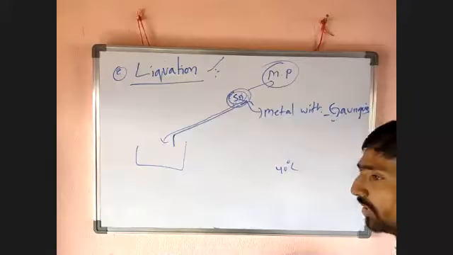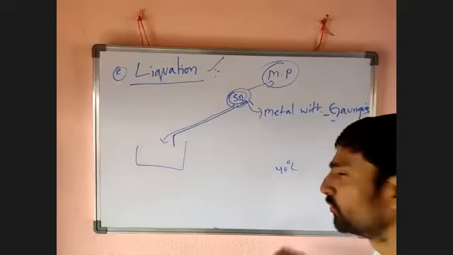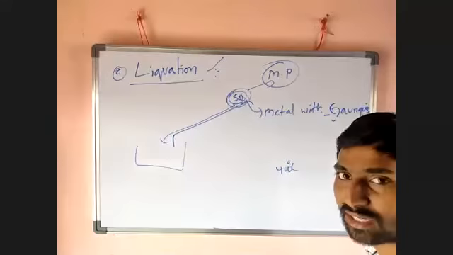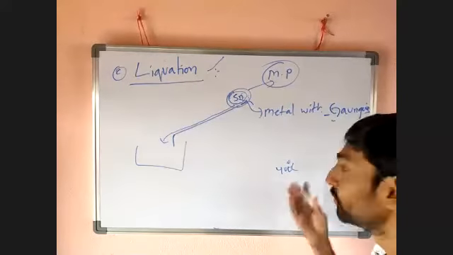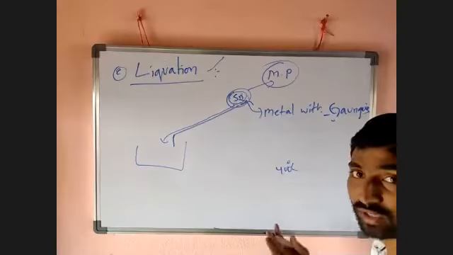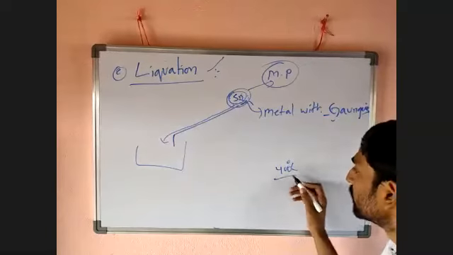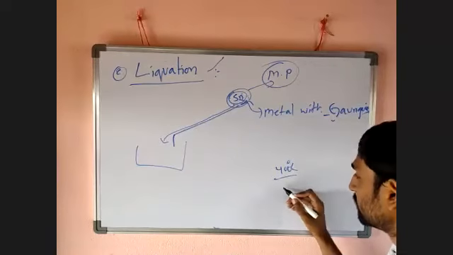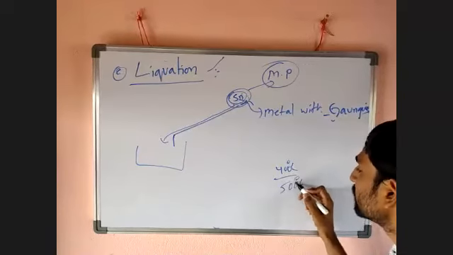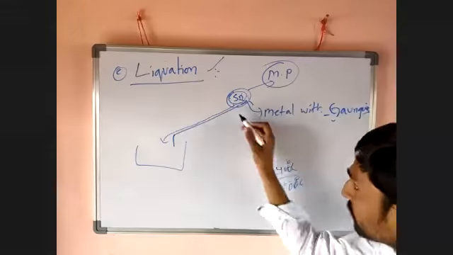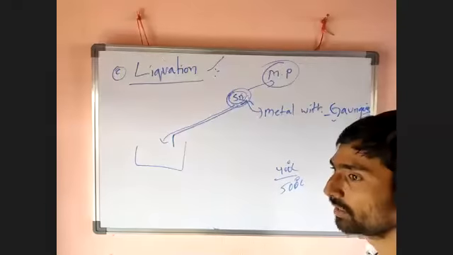Why does tin have only 400? Tin is a metal, so for example, 400. I don't know why we know the melting points of all metals. How do we know? You can't remember. So, for example, 400 degrees centigrade. The impurity has a melting point of 500 degrees centigrade. If we heat it to 400 degrees centigrade, what happens?